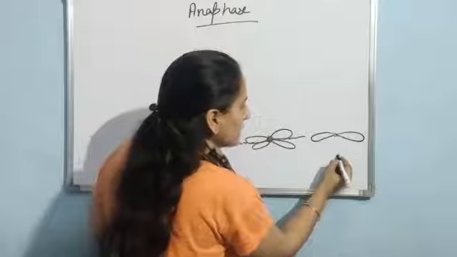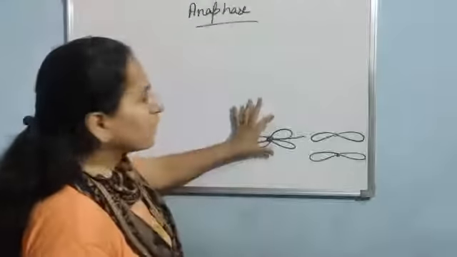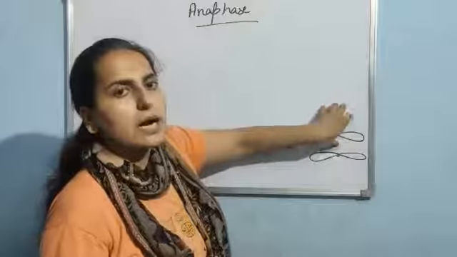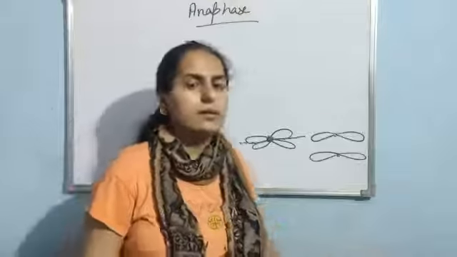Suppose this is the first and this is the second. Now, as you know, they are attached with the spindle fibers, so this chromatid will start moving towards one pole, and this will start moving towards the other pole.